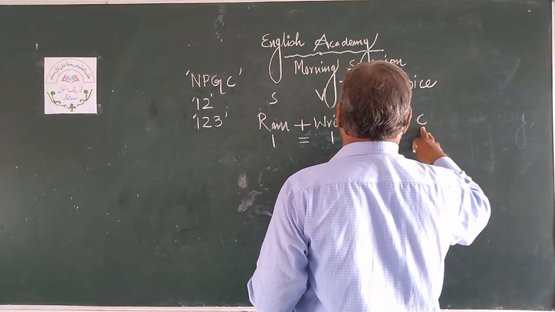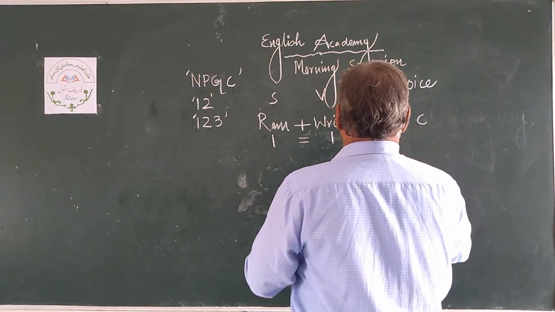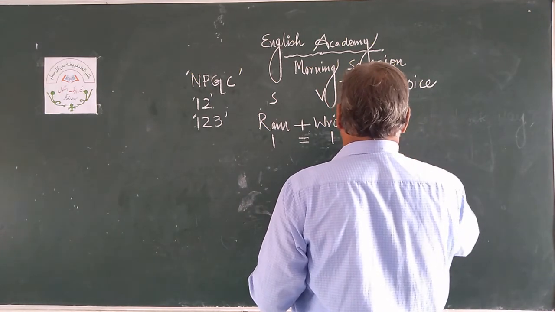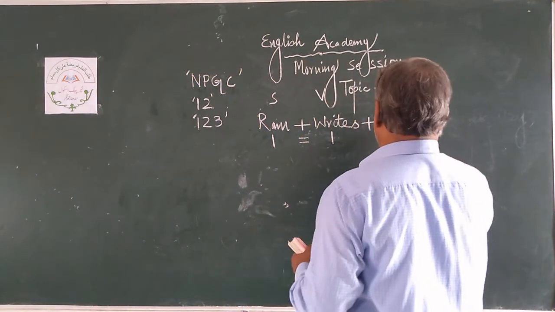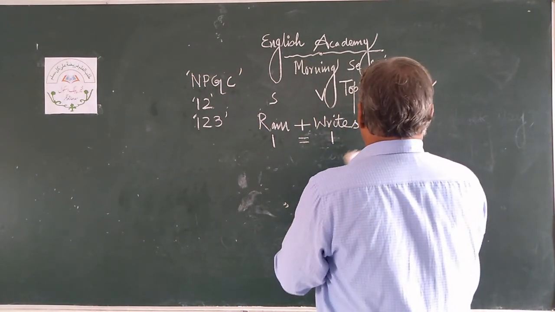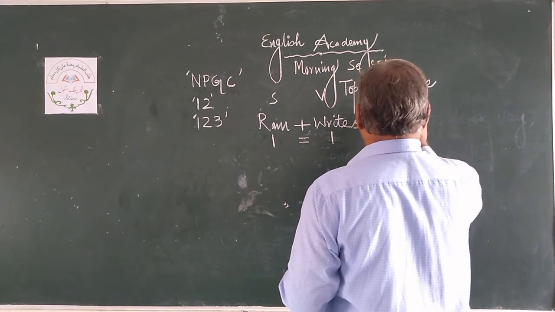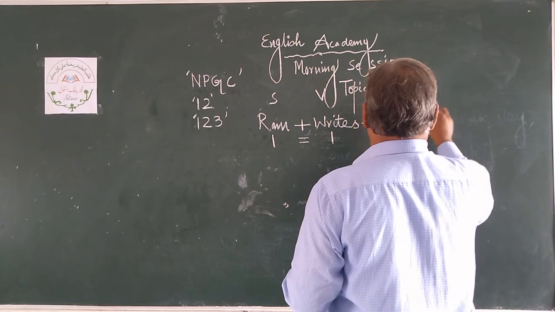Now let us see what is object and what is complement. Let us discuss object first. "Ram writes", now I am going to write a letter in place of O. A simple example. Now the full stop is there.